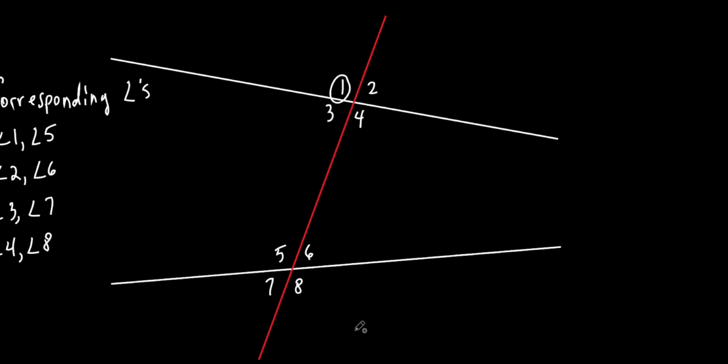So we call them corresponding angles. Does it make sense why they call it corresponding? Because they correspond with each other. They talk back and forth, corresponding, right? They match up, all right? Basically, that is the best way that I could think of saying that. They match up with each other, all right? So know those. Know which ones are corresponding angles.